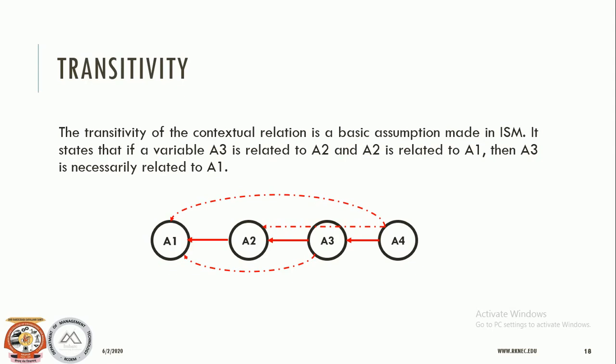Okay, so here in this digraph, this is a simple digraph that we have got, where 4 variables are considered: A1, A2, A3 and A4.